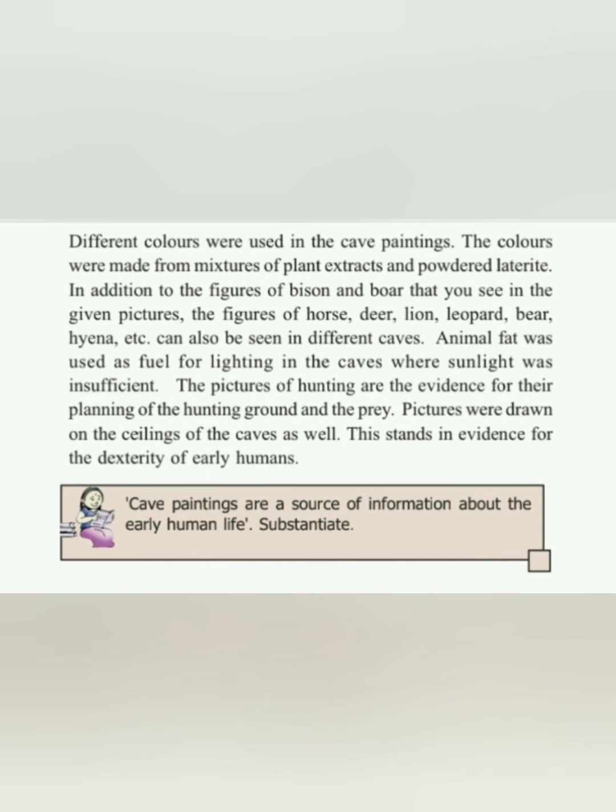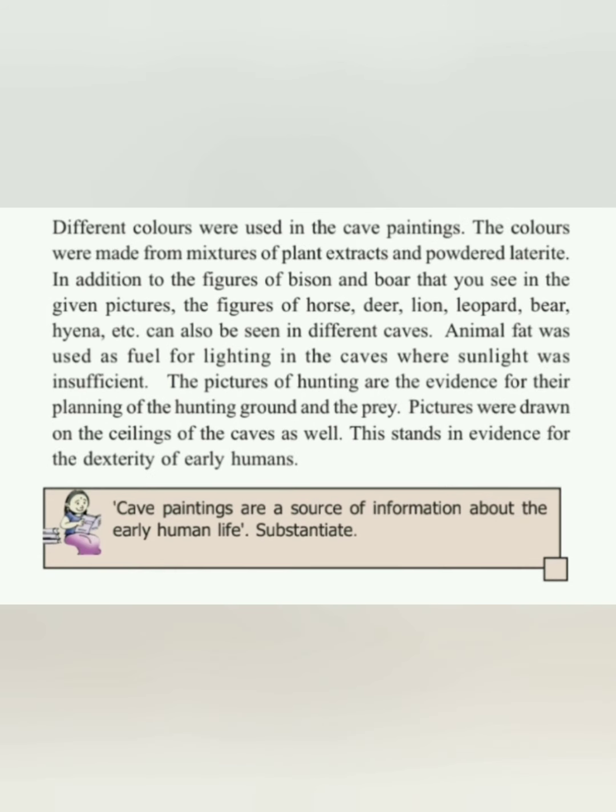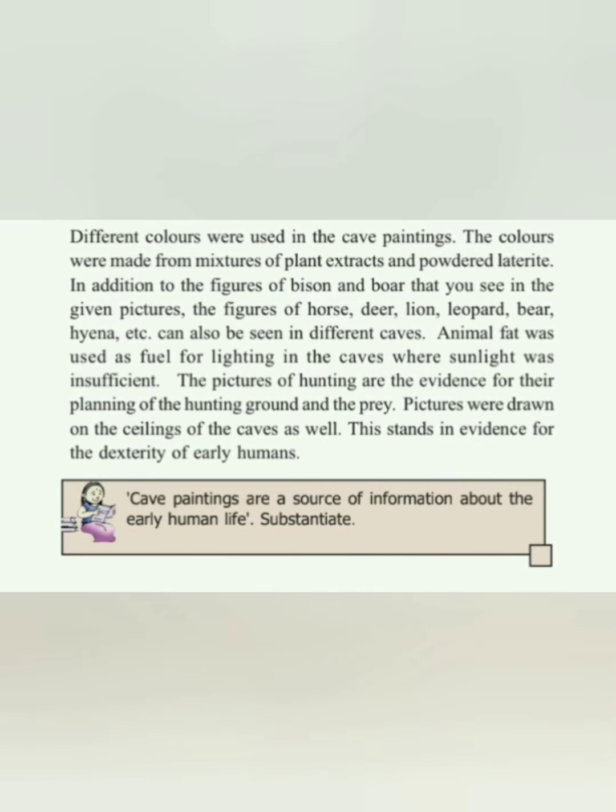Animal fat was used as fuel for lighting in the caves where sunlight was insufficient. The pictures of hunting are the evidence of their planning of the hunting ground and the prey. Pictures were drawn on the ceiling of the caves as well. This stands as evidence for the dexterity of early humans.